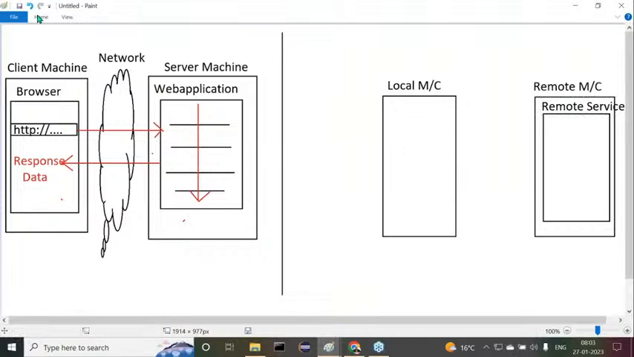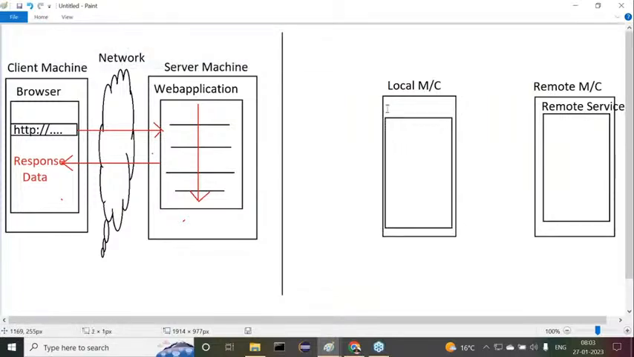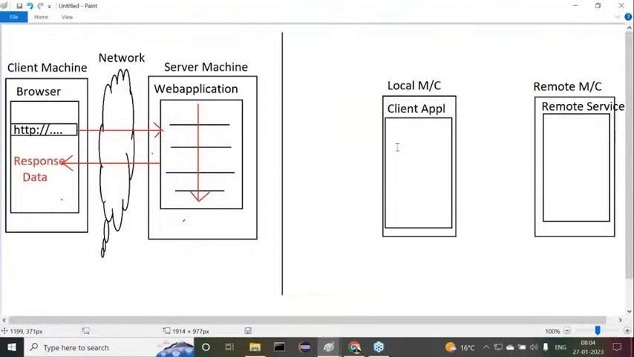Now, this is a Java program we are going to write at the client machine also. This is a local application, client application, or test case, whatever it may be, a client application. This is the remote service, and this is a client application. This is not a browser. Please remember this. This is not a browser.